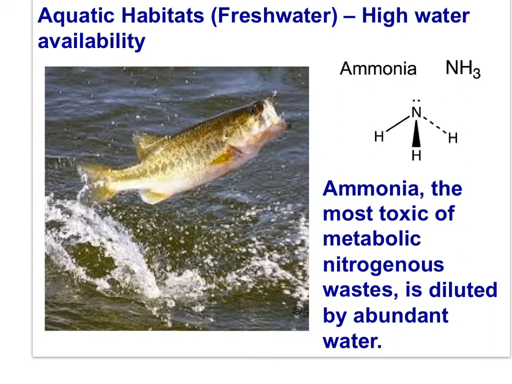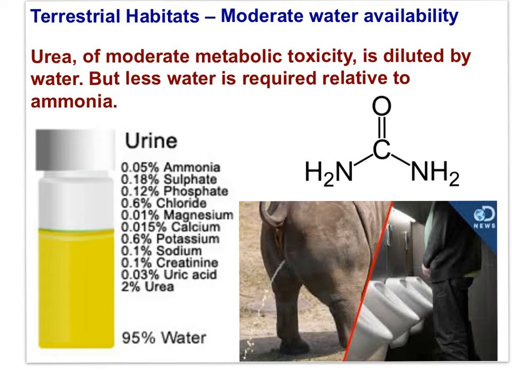In freshwater habitats where water availability is high, organisms are adapted to excrete ammonia. Ammonia is the most toxic of the metabolic nitrogen wastes, but in an aquatic habitat, water is available to dilute ammonia. In terrestrial habitats where water availability is low, organisms are adapted to excrete urea or uric acid.